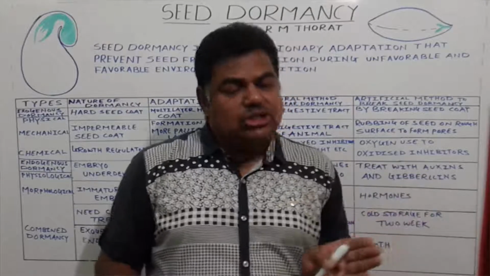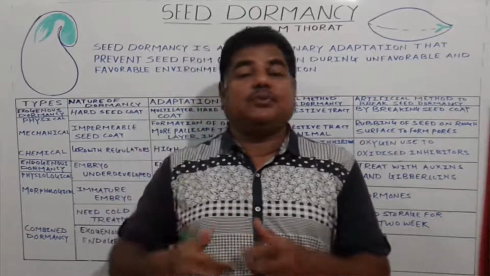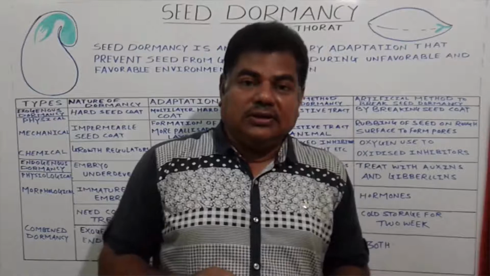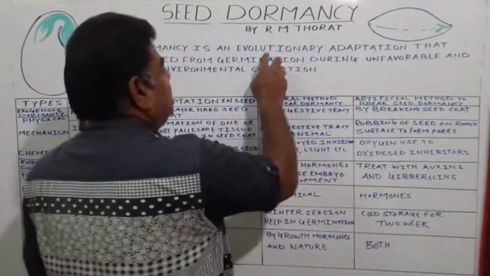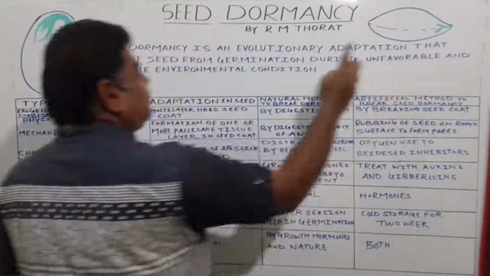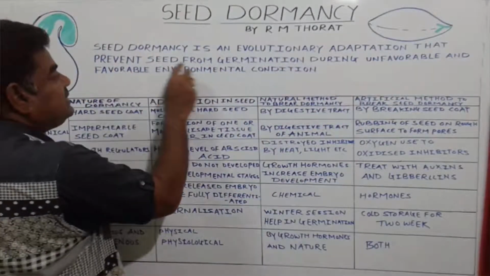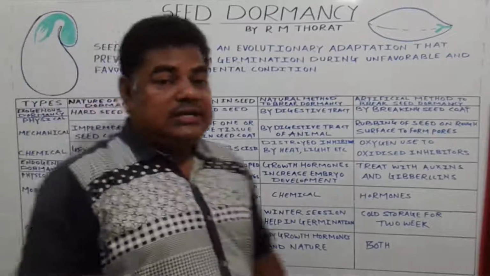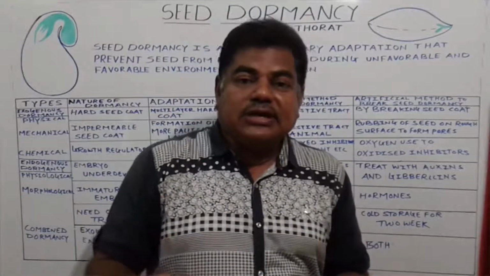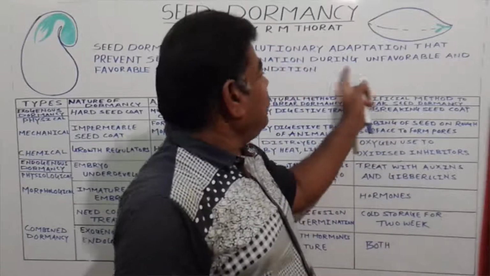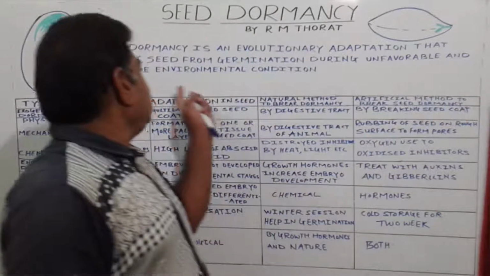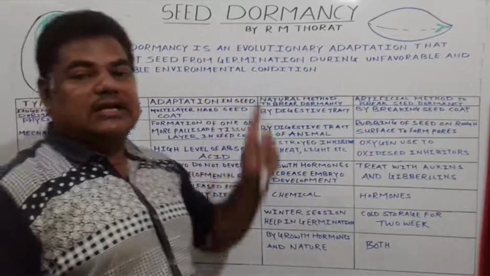It takes millions of years to adapt this process, dormancy. It is an evolutionary adaptation which prevents seed germination during unfavorable as well as during favorable environmental conditions.